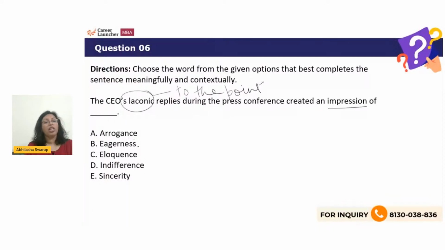He's probably indifferent. He doesn't want to talk about something. It's not arrogance. Arrogance would be when his replies are very haughty or very angry. Eagerness won't work. Eloquence is someone who speaks very beautifully, so that won't work. Sincerity won't work. So indifference. He's laconic, he doesn't even answer properly, right? So therefore it means that he's indifferent, he does not care. So the answer will be D.